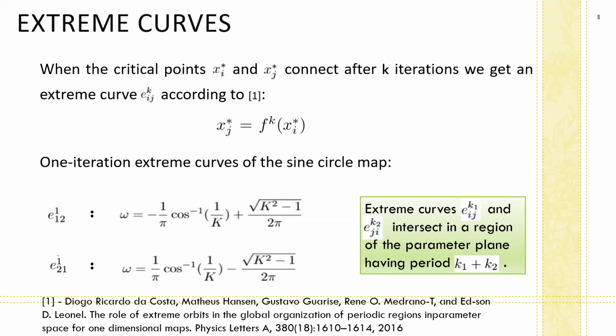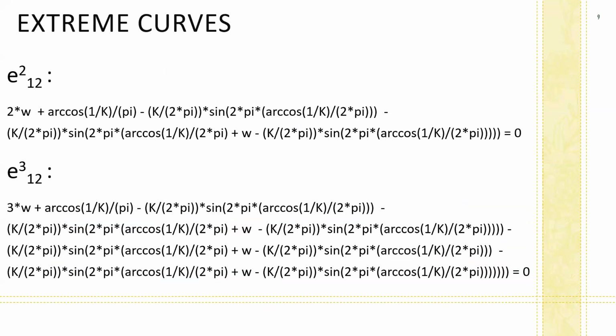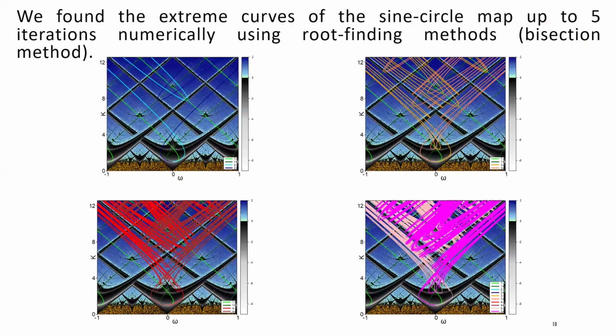So we have analytically computed the one iteration extreme curves of the sine circle map, and it has been shown in the slide. However, for higher iterations, we will have to solve equations of these forms, which is difficult, which is why we have computed the extreme curves numerically using root finding methods, specifically the bisection method, and we have plotted the results on the parameter space. For example, the light green and dark green curves indicate the one iteration extreme curves, and they intersect in a region of period 2.